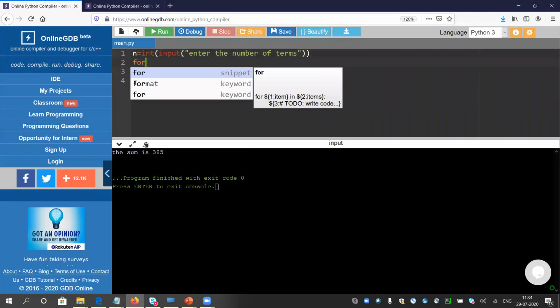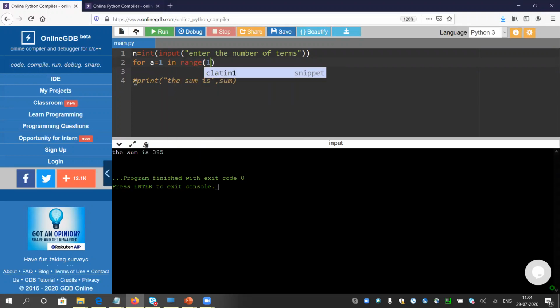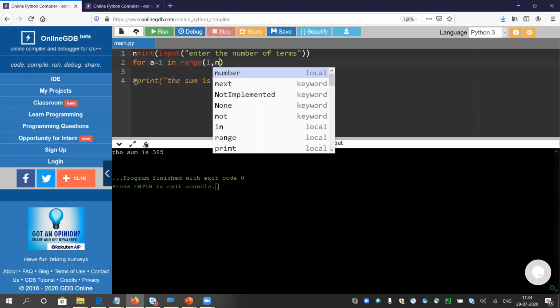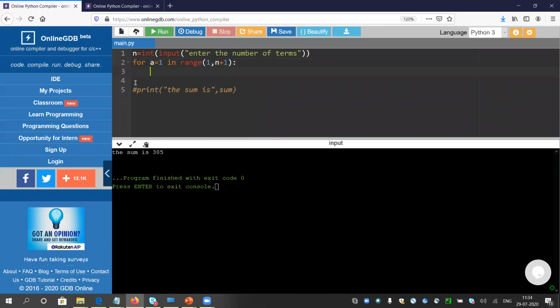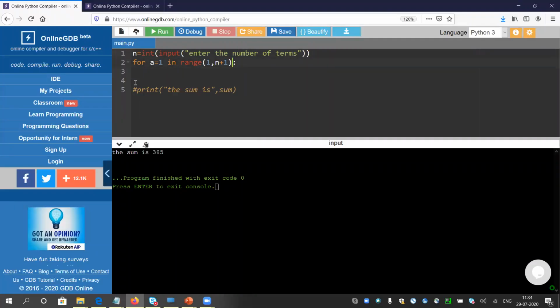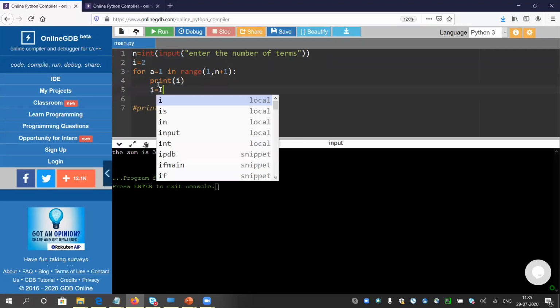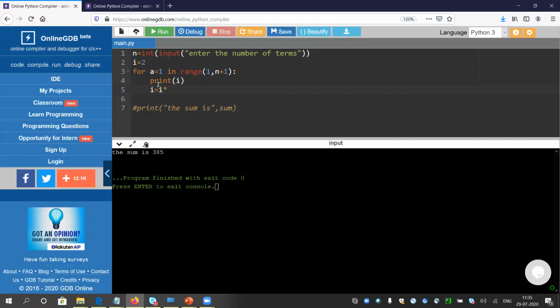Okay, for A equals to 1 in range 1 to n plus 1. Yeah, n terms I'm going to print. And the series is 2, 22, 222. Every time I'm checking the slide because I need to print it correctly. Okay, print I, it will print 2. And the next time the value of I will be incremented by, we have already done this, I into 10 plus 2. Let me first check if it is printing the series correctly or not.